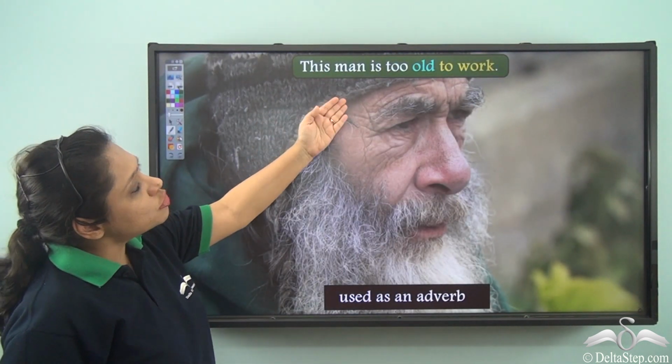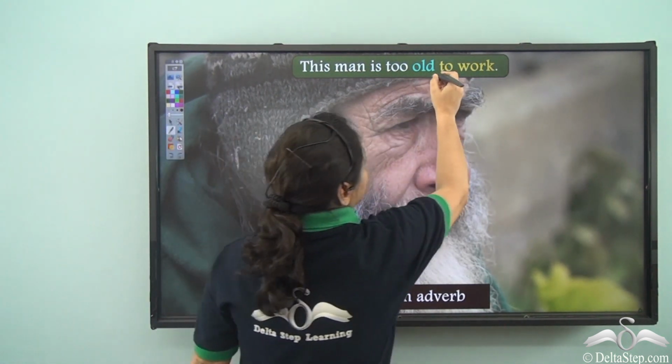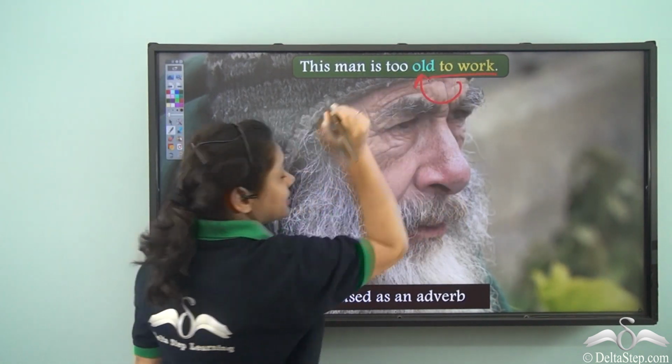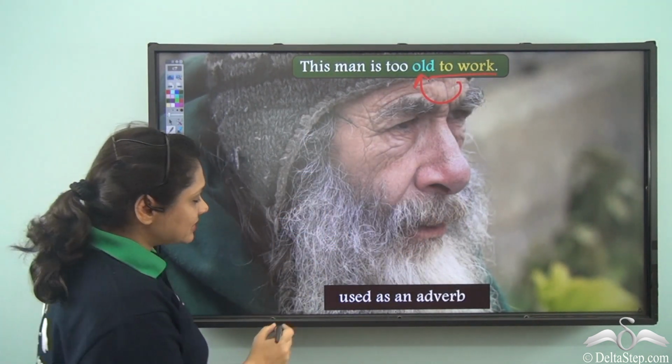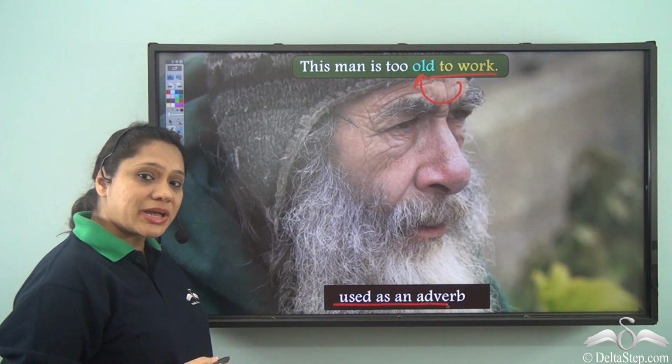This man is too old to work. Now in this sentence, the infinitive "to work" modifies the adjective "old." Hence, we see that it is used as an adverb which modifies an adjective.